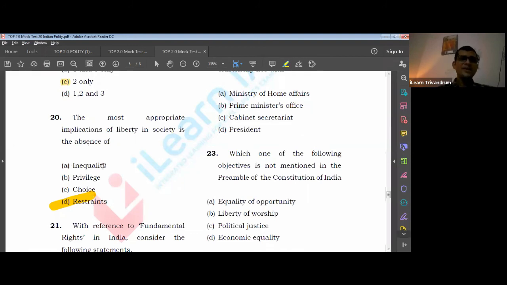Inequality: there is no linkage between them. They are definitely related, but as a meaning or appropriate implication, no. Is it an absence of privilege? No, that is not what we mean by liberty. Liberty means a sense of freedom, which means there should be no restraint. Only then we have liberty. When there is restraint, there is no liberty. And absence of choice? No, that's again a very narrow one. Go for the broadest one, because liberty is a broader principle, and go for the broadest understanding.